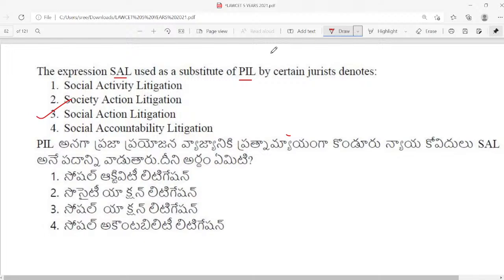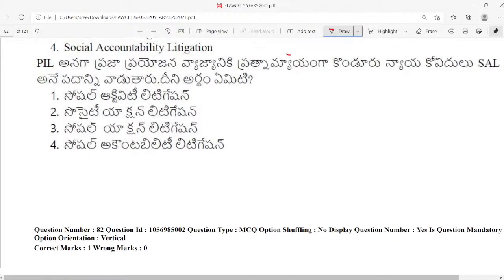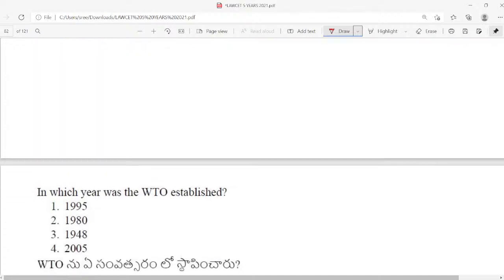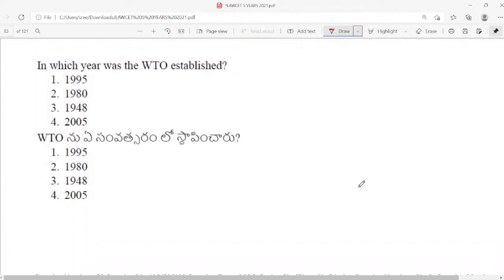You know that the term PIL is not mentioned in the Indian Constitution. It is a judicially evolved doctrine, and we know that Justice P.N. Bhagwati and Justice Krishna Iyer were the progenitors of PIL in India. I've discussed a lot of PILs in our previous classes, and I'm going to do the same in upcoming classes as well. Next question, in which year was the WTO established?